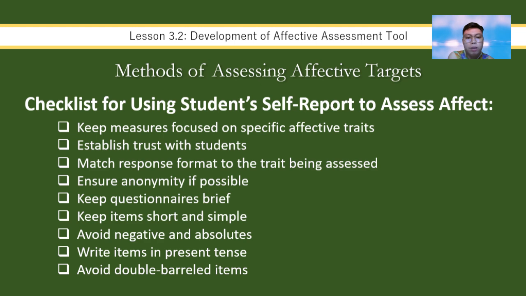And you have to avoid double-barreled items, meaning don't ask two questions in one sentence. So make every question specific. Do not make it vague for your student, as it will be open to a lot of interpretation. So para at least focused yung answer na makukuha mo, kung ano yung talaga yung gusto mong sagot from your student.